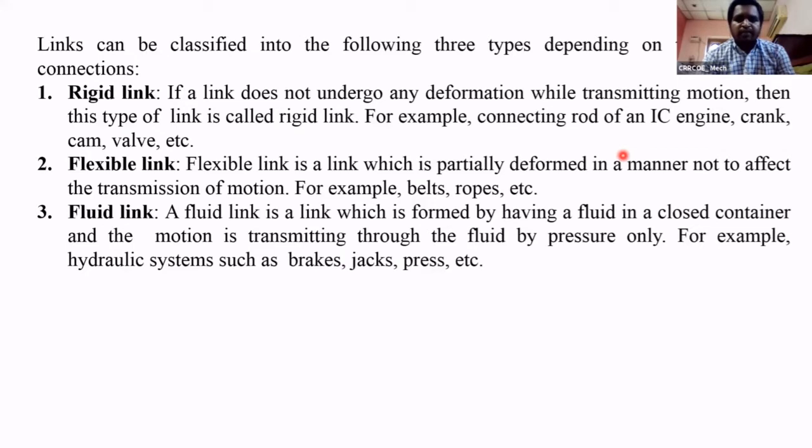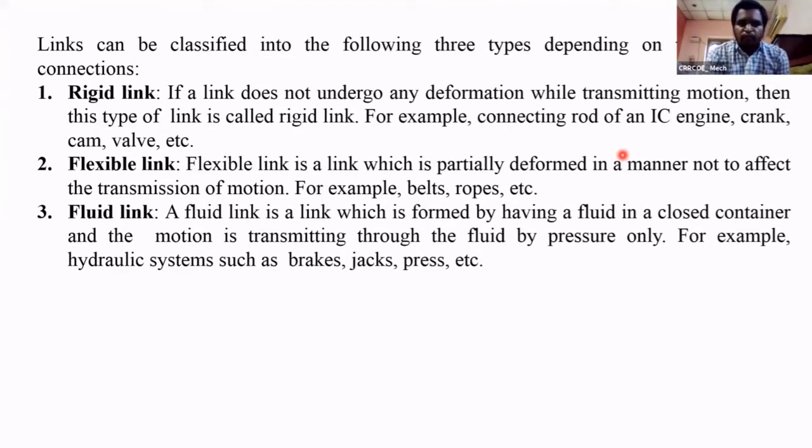There is a deformation in the belt, but there is not much deformation. Partial deformation is there. Still, they can transmit the motion from one pulley to another pulley. The belt and ropes are the best examples for the flexible link.